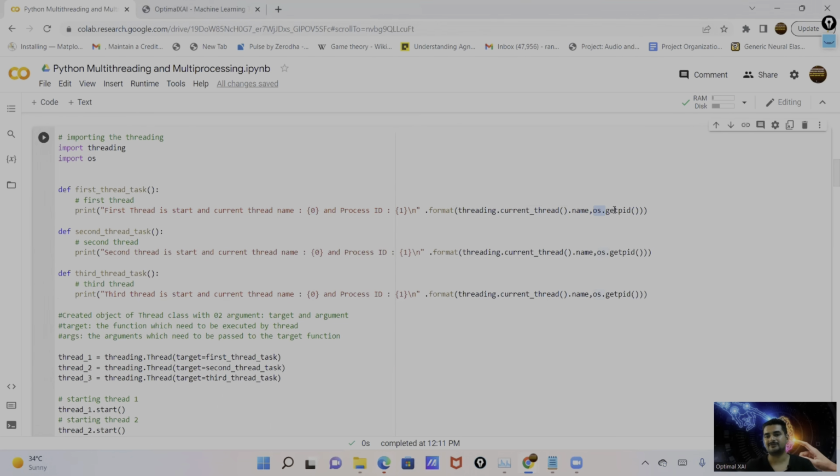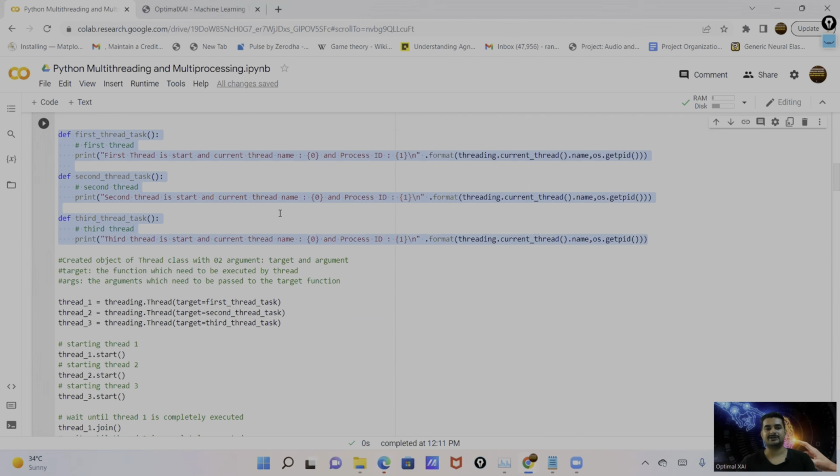And from the OS level, like we know the process runs on the OS level. So from os.getpid, I'm getting the process ID, and then I'm inserting the process ID here. This way I'm inserting the thread ID and the process ID. This is the first function, first thread task. This is the second function. This is the third function.